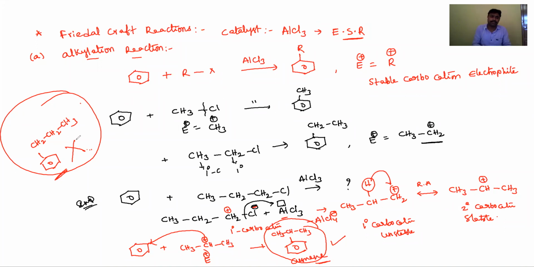Okay, if you put a tick mark on that, then it is wrong. So the correct product is this. It is the major product, the rearranged product. Okay, students, this type of reaction is very important in Friedel-Crafts alkylation reactions. Let's see one more example.